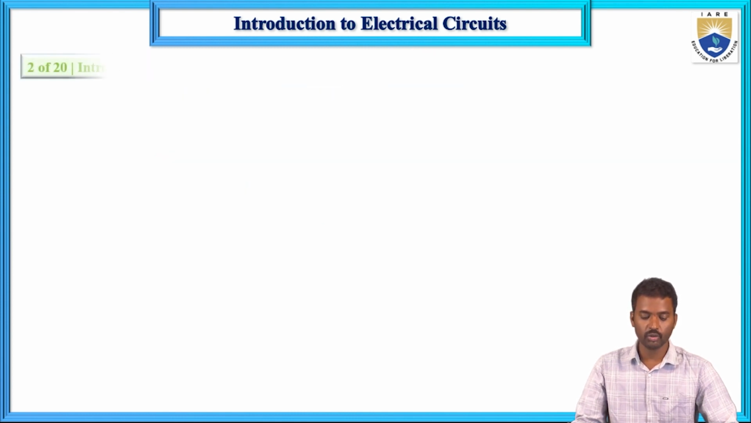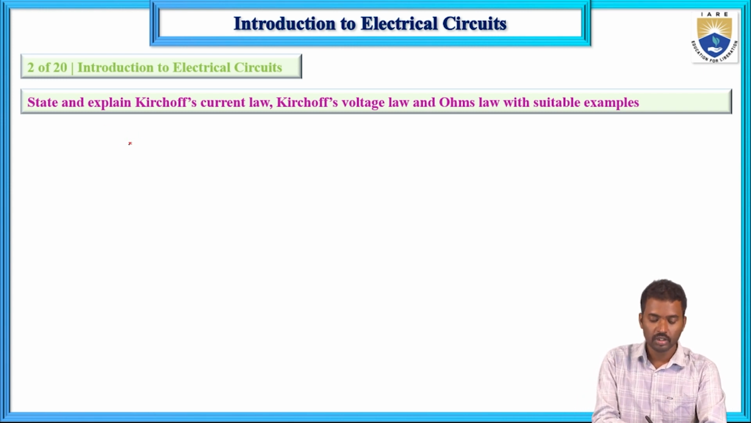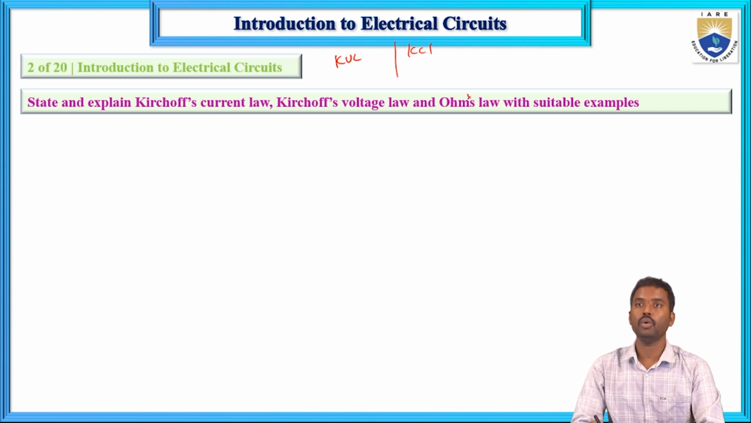Now the second question: state and explain Kirchhoff's laws, Kirchhoff's voltage law, Kirchhoff's current law, and Ohm's law, with suitable examples. What are the Kirchhoff laws? Kirchhoff's voltage law (KVL), Kirchhoff's current law (KCL), and this one is Ohm's law.